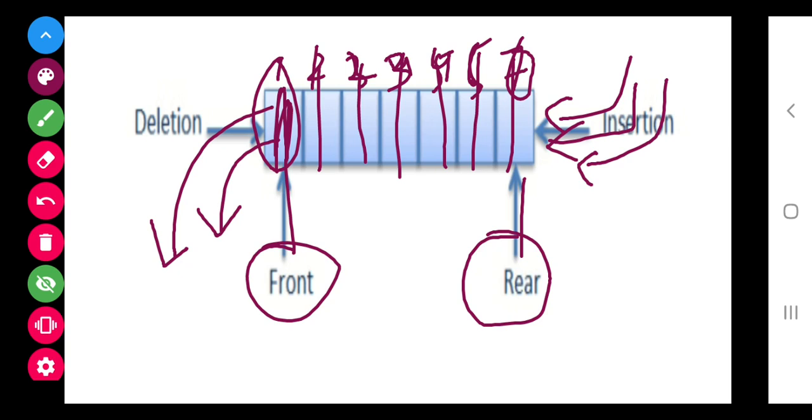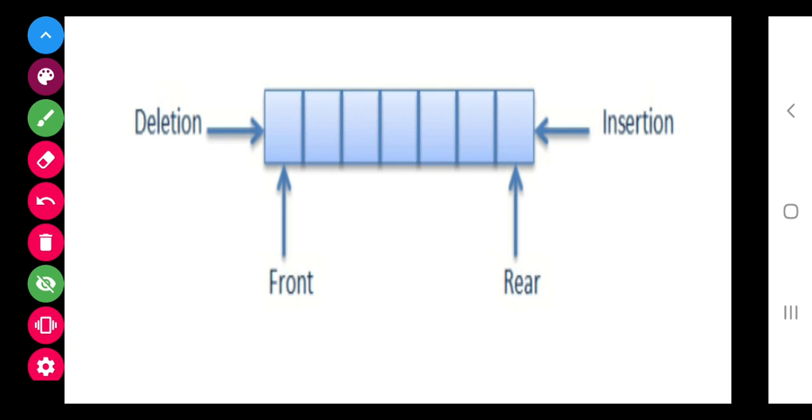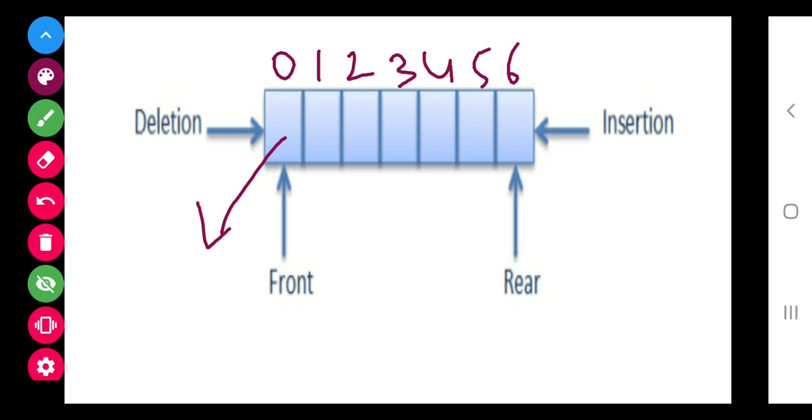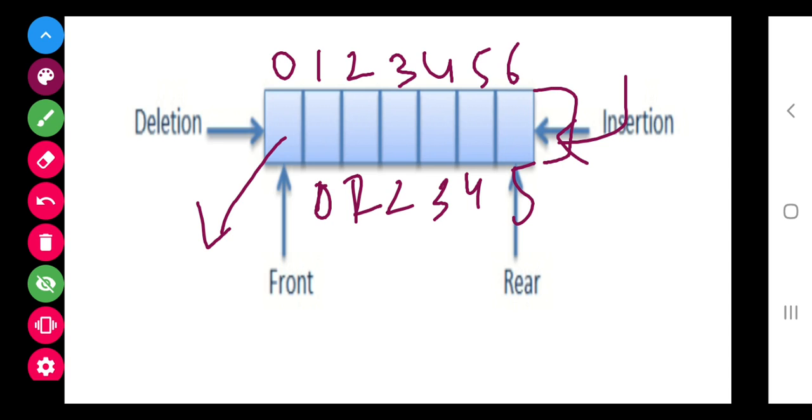According to the list, this is 0, this is 1, this is 2, this is 3, 4, 5 and 6. When any item is deleted from the front, this will become 0, this will become 1, 2, 3, 4, 5. Any item added from here will be the sixth position. Now the rear is 6 here and the front is this one.